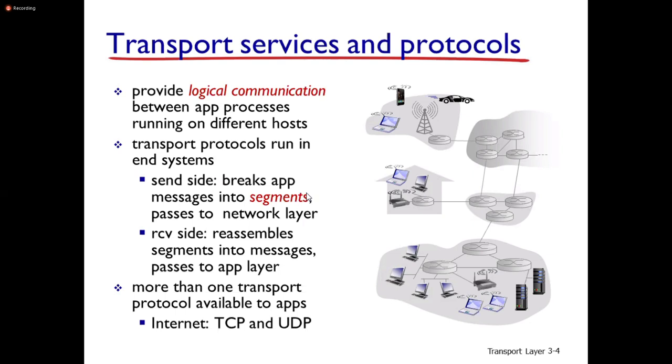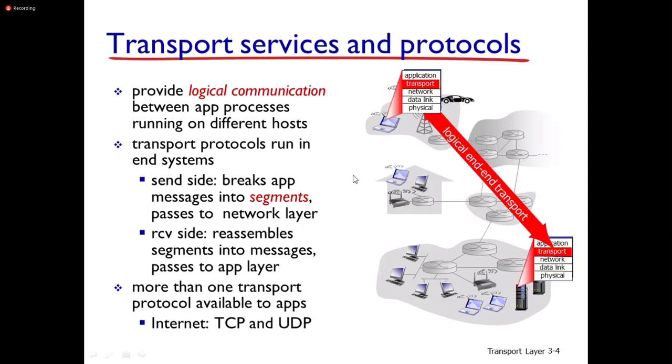If it is a process to process delivery, that is the responsibility of transport layer. So here you can observe it provides the logical communication between application processes running on different host devices.